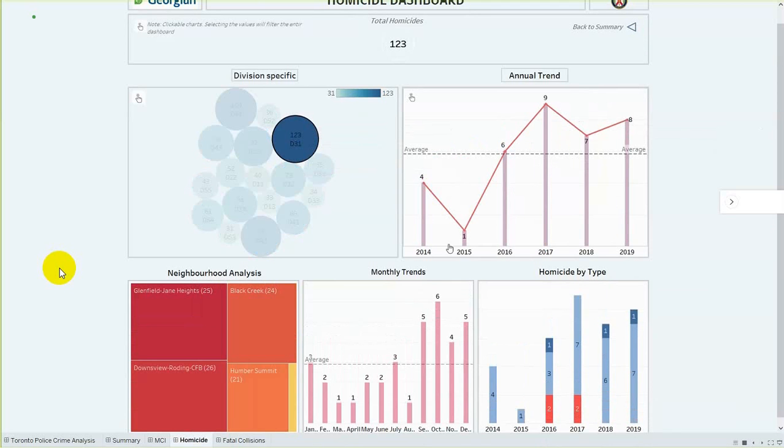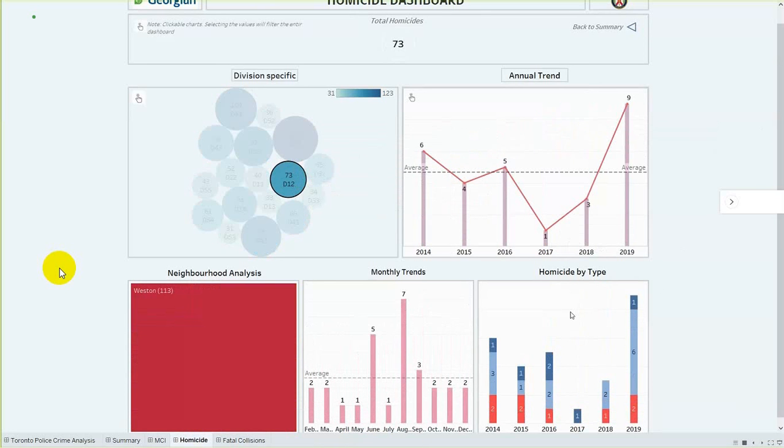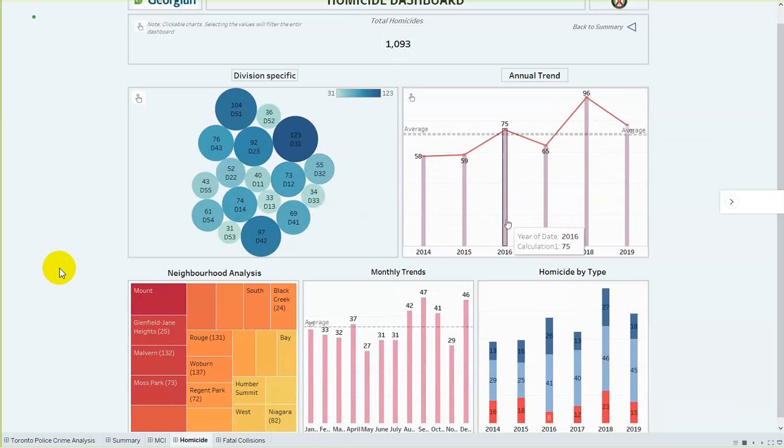As you can see, the annual trend, the neighborhood analysis and all the charts on the page have been modified. The annual trend is showing the incidents for this particular district that has been selected. The neighborhood analysis displays the areas that come under the selected district, and the monthly trend for the particular district, as you can see, and the homicide type displaying the incidents happening over the years with the categorization from 2014 to 2019.